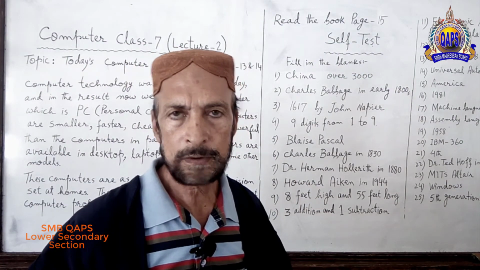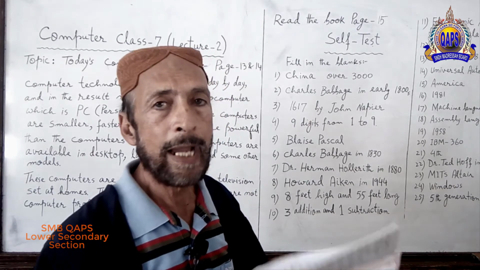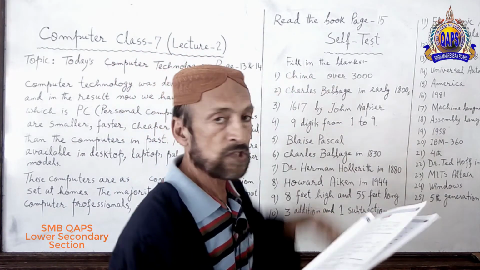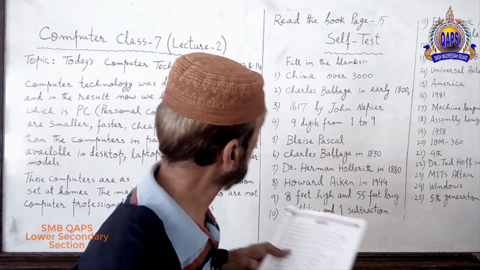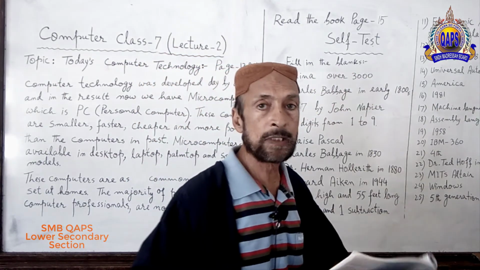I have finished this chapter and I am on the exercise now, self-test, page 15, fill in the blanks.